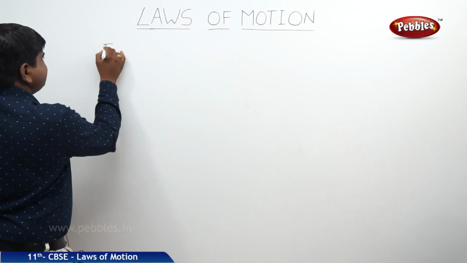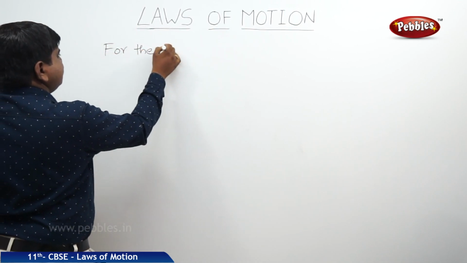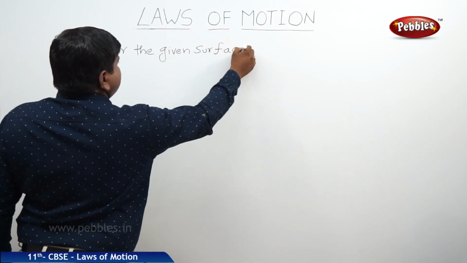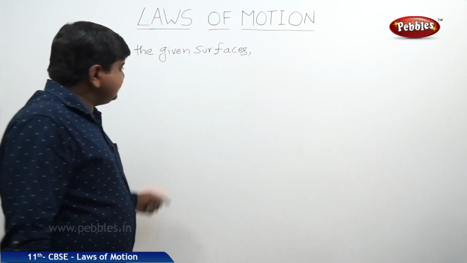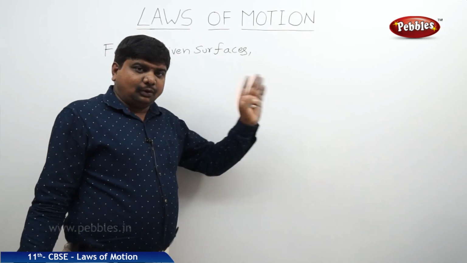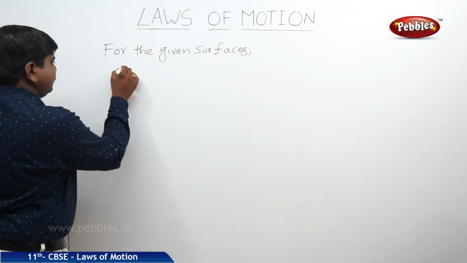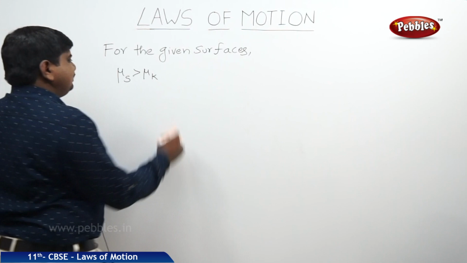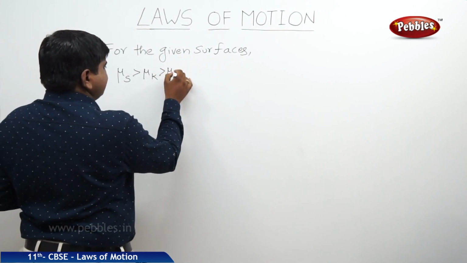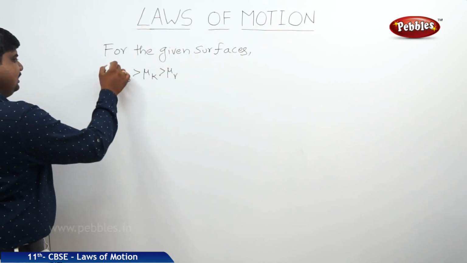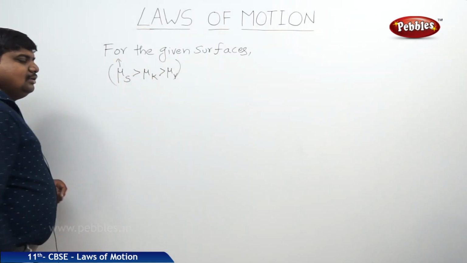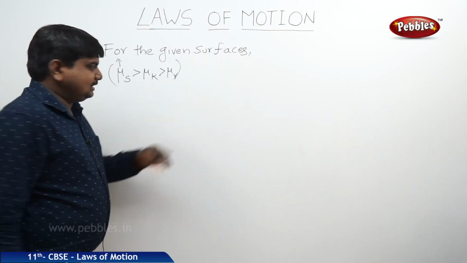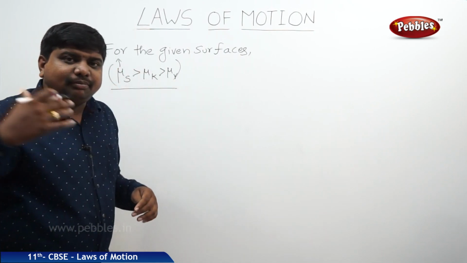So for the given surfaces, there are three different types of friction: static, kinetic and rolling. We can say static friction is greater than kinetic friction, and kinetic friction is greater than rolling friction. So ultimately mu s is the strongest frictional force, then the kinetic friction, then rolling friction. This is the order for the given plane surfaces.